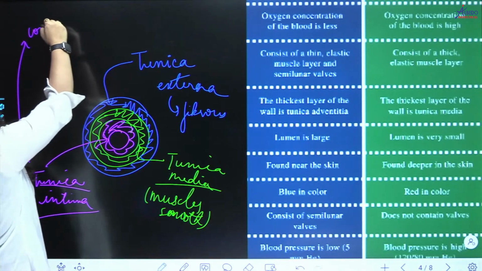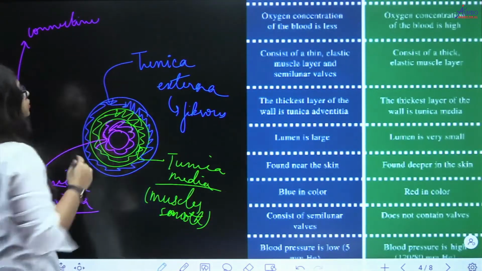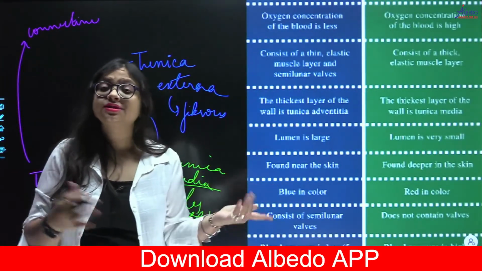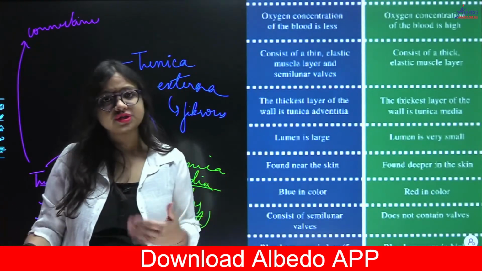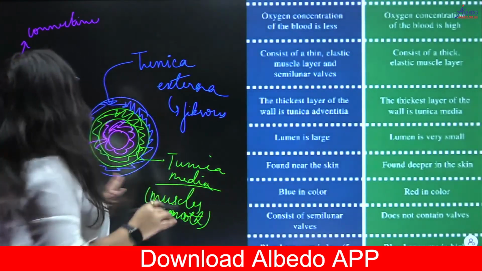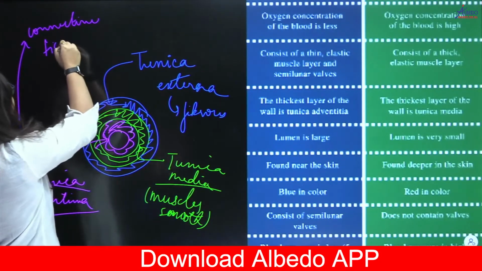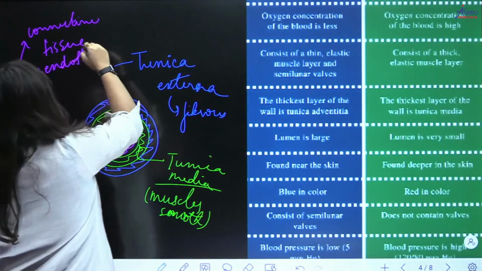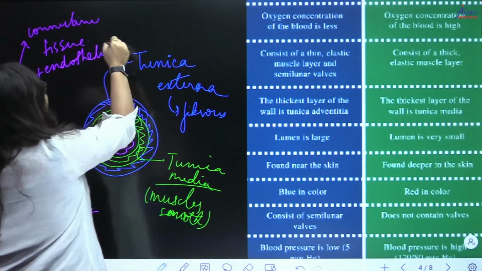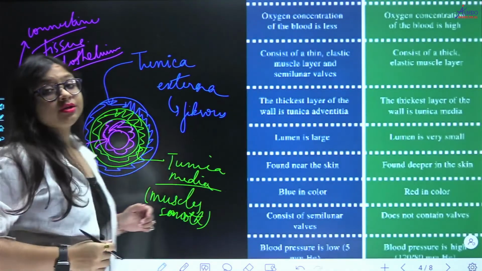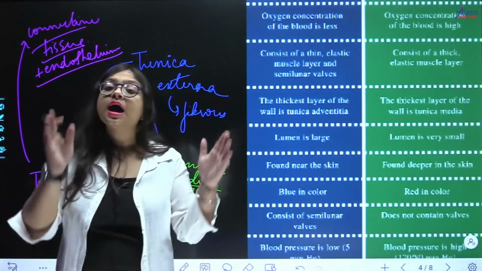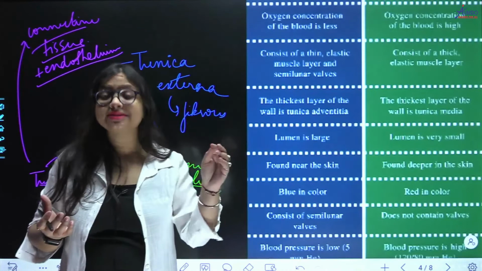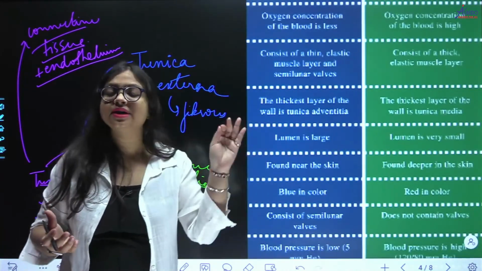First, connective tissue, right? Connective tissue is ubiquitous. I told you in structural organization in animals that connective tissue is everywhere. It is responsible for linking and functioning of various tissues. Now this is made up of connective tissue plus endothelium. Please recall what endothelium is. Endothelium was the innermost layer of your blood vessels. When I taught you structural organization in animals, I told you that the innermost layer of your blood vessels is lined by squamous epithelium, and that squamous epithelium is what is called endothelium.